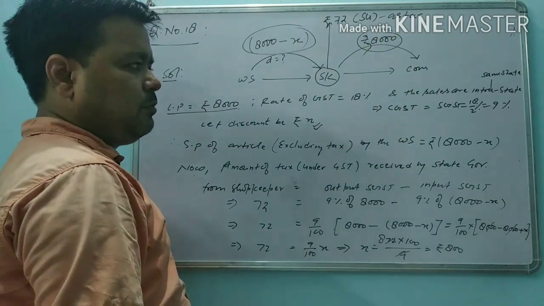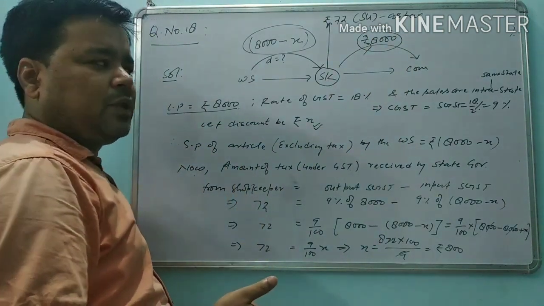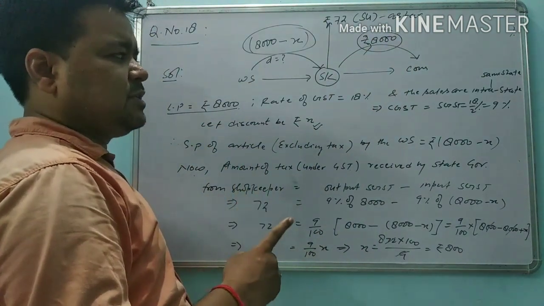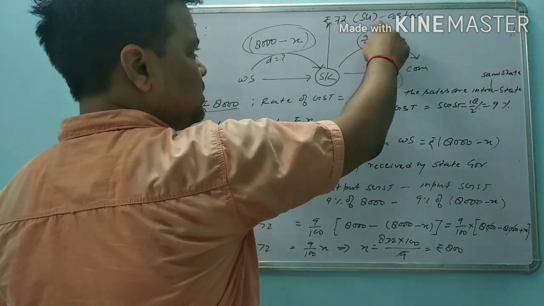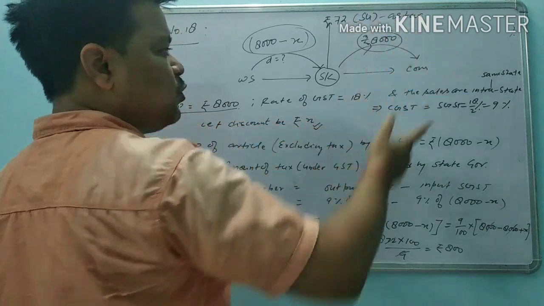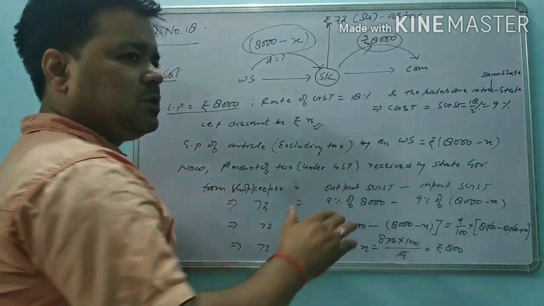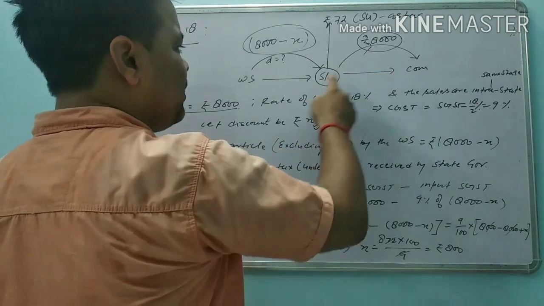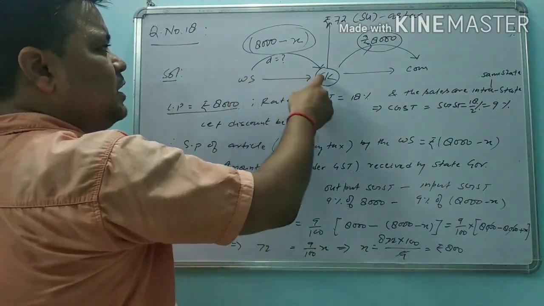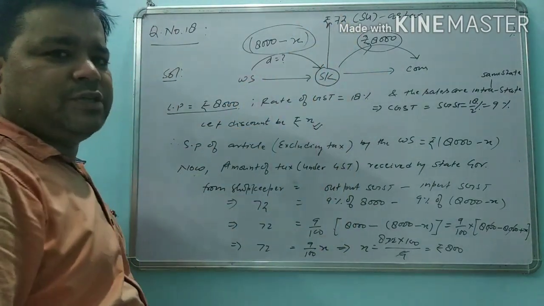Why 9%? Because GST is divided into CGST and SGST. Since the shopkeeper pays 72 rupees to the state government, the output tax will be in the form of SGST, meaning output SGST minus input SGST is equal to 72 rupees.